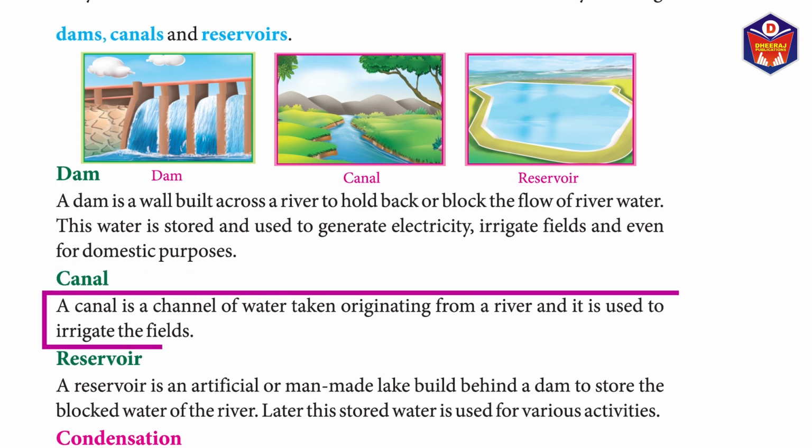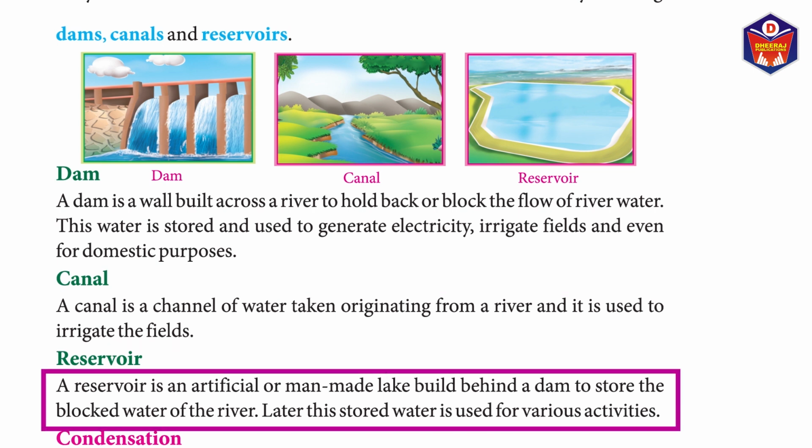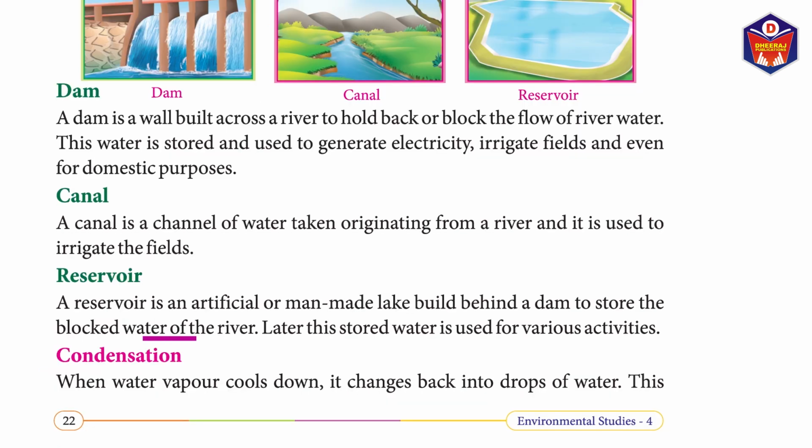Canal. A canal is a channel of water originating from a river and it is used to irrigate the fields. Reservoir. A reservoir is an artificial or man-made lake built behind a dam to store the blocked water of the river. Later, this stored water is used for various activities.